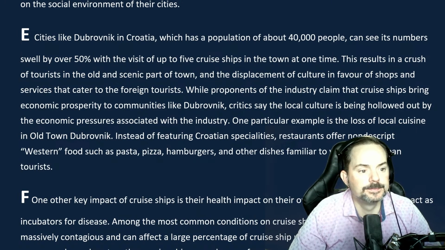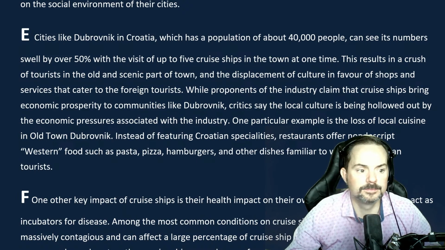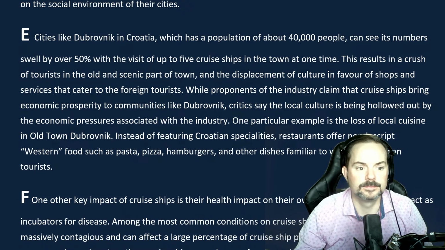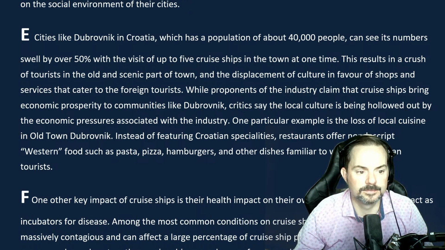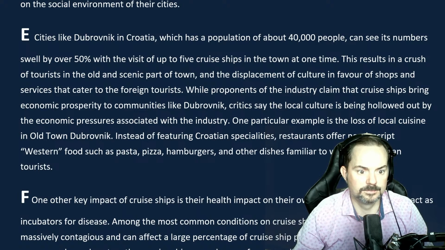Yes. Cities like Dubrovnik in Croatia, which has a population of about 40,000 people, can see its numbers swell by over 15% with the visit of up to 5 cruise ships in the town at one time. This results in a crush of tourists in the old and scenic part of the town, and the displacement of culture in favor of shops and services that cater the foreign tourist.